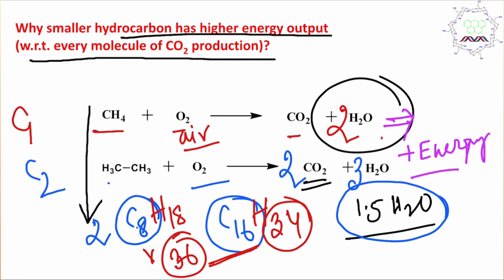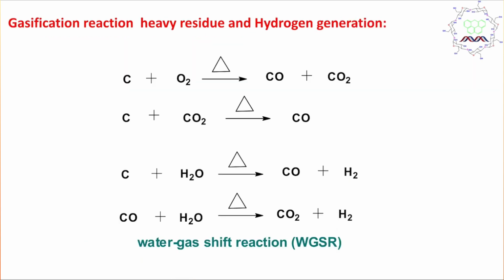And the second thing, increasing the carbon number results in inefficient burning, which results in carbon particle production, and which is mainly responsible for air pollution. So from every point of view, smaller hydrocarbons are appreciated, from both the energy and pollution points of view.